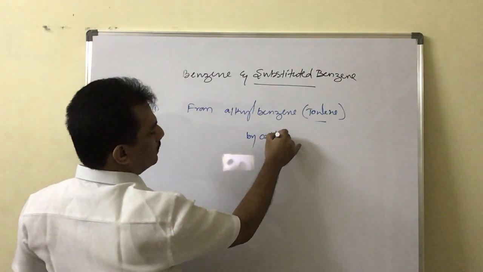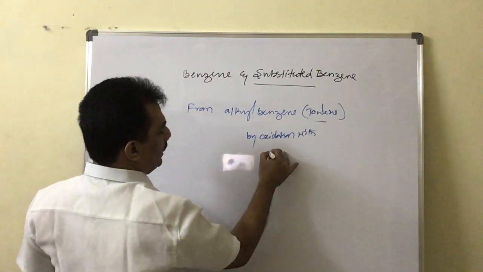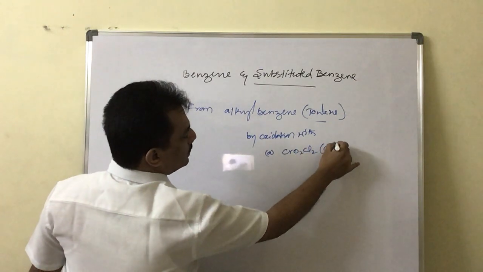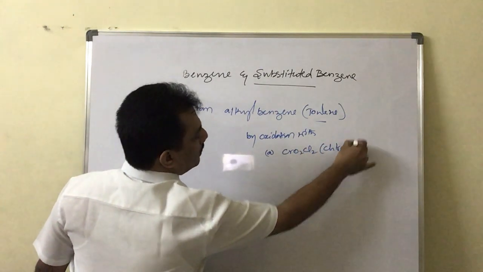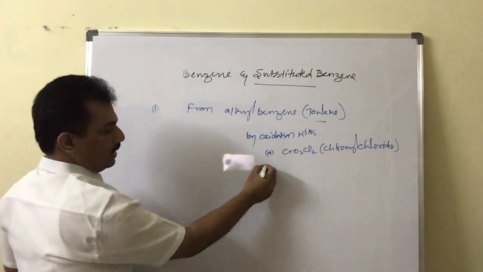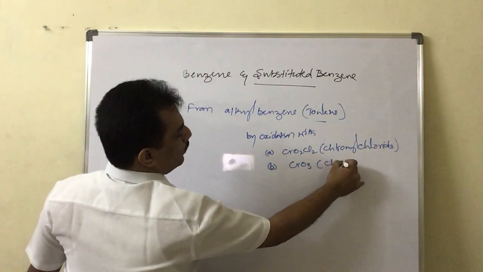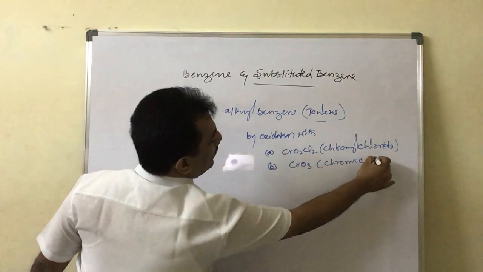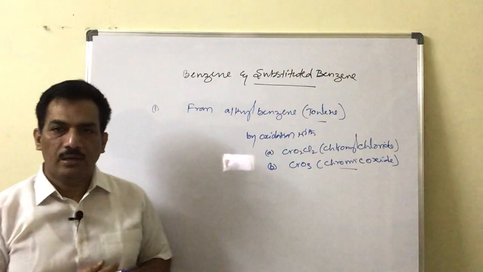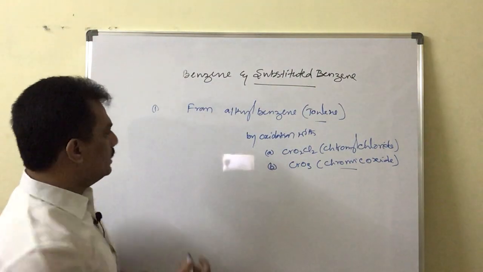By oxidation with chromyl chloride, CrO2Cl2, followed by hydrolysis, just you remember. And next one, it can be in presence of chromic oxide. By using these two oxidizing agents followed by hydrolysis, we can prepare benzaldehyde. Clear?